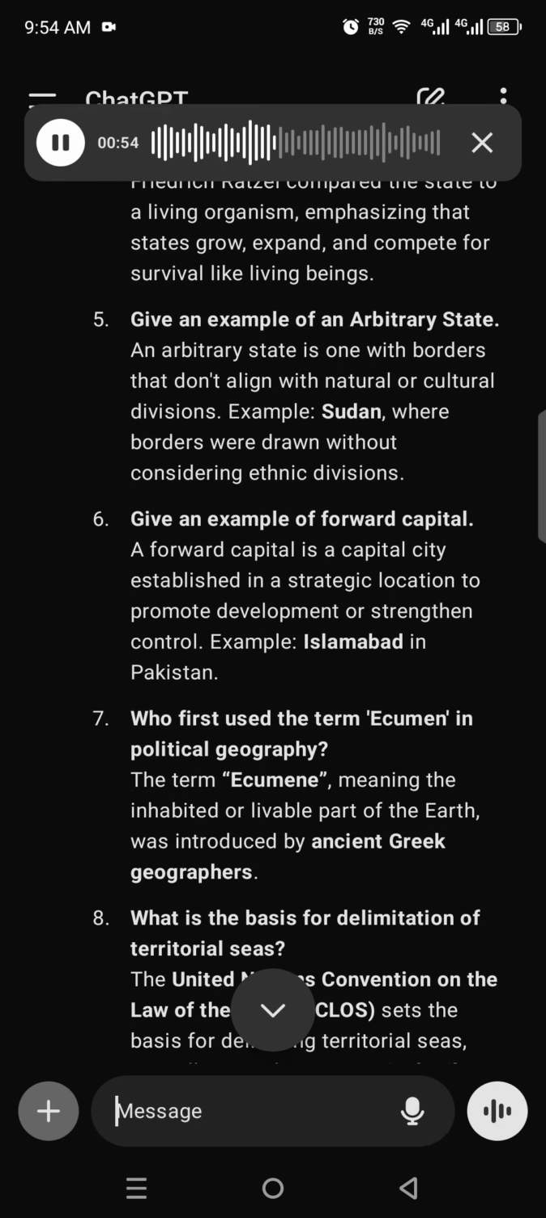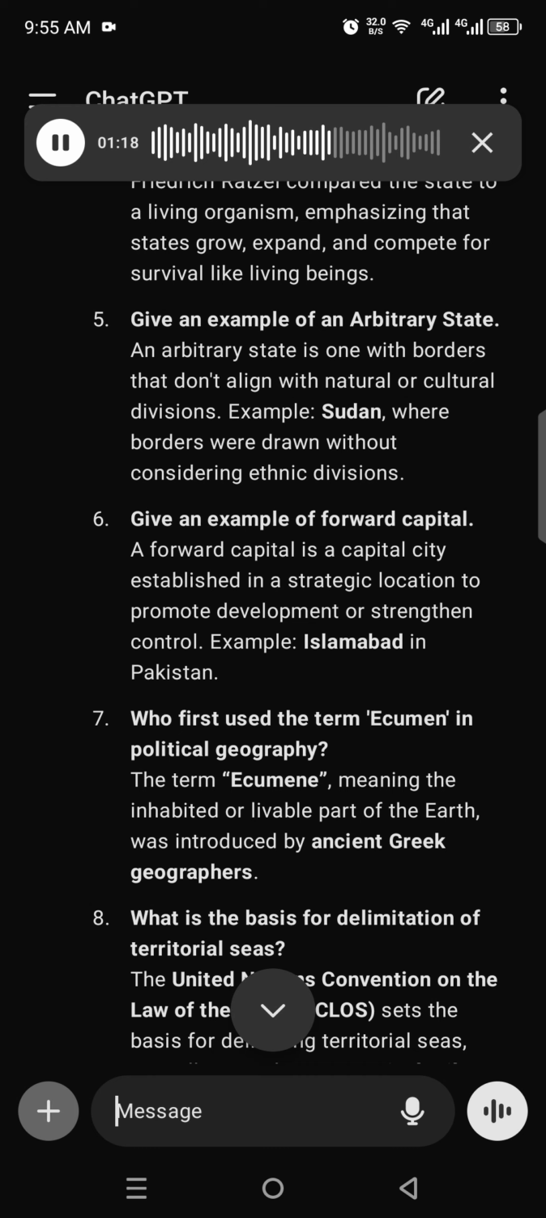5. Give an example of an arbitrary state. An arbitrary state is one with borders that don't align with natural or cultural divisions. Example, Sudan, where borders were drawn without considering ethnic divisions. 6. Give an example of forward capital. A forward capital is a capital city established in a strategic location to promote development or strengthen control. Example, Islamabad in Pakistan.